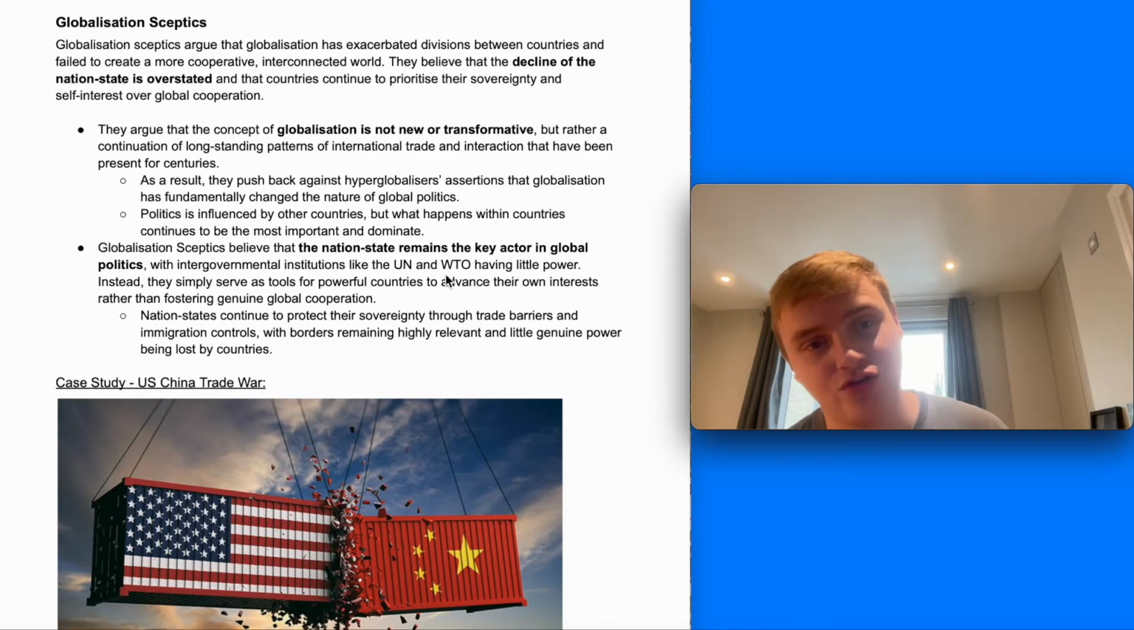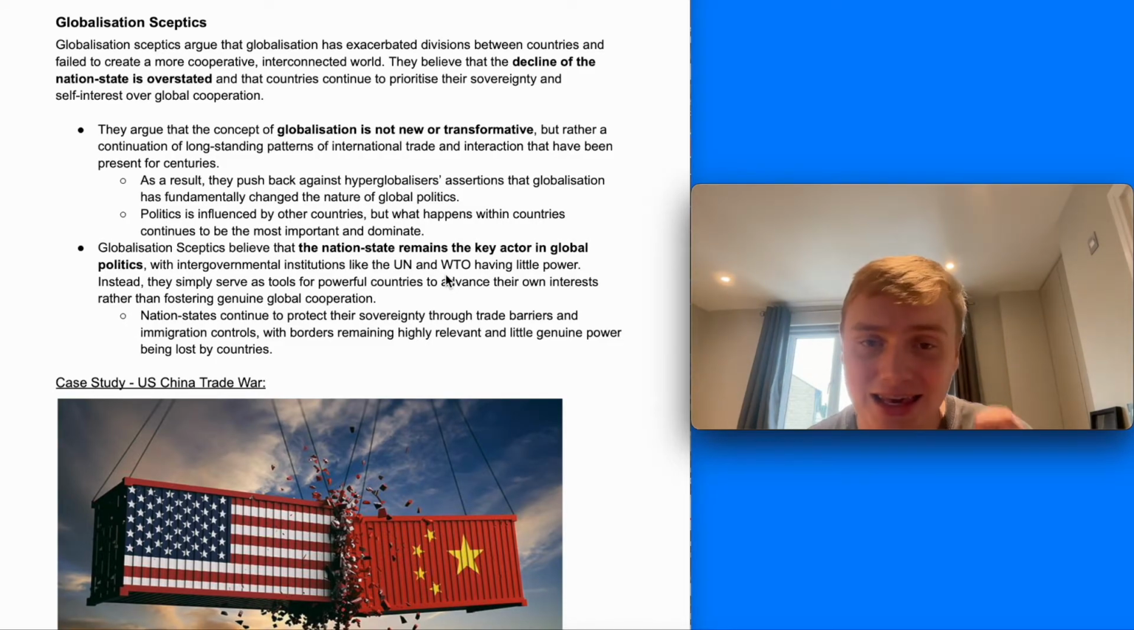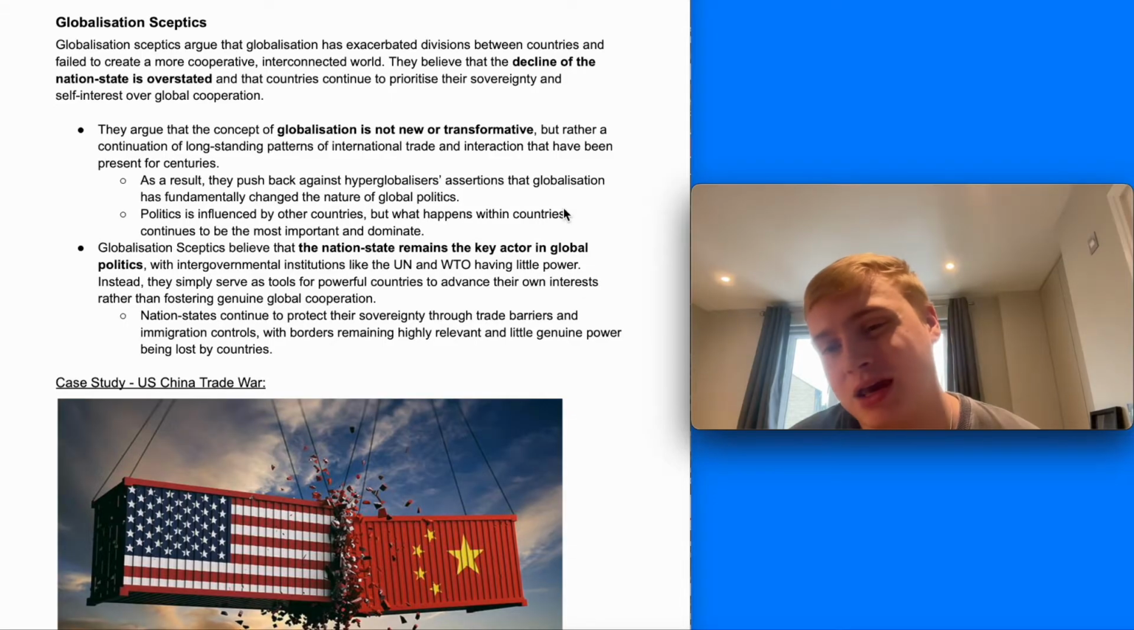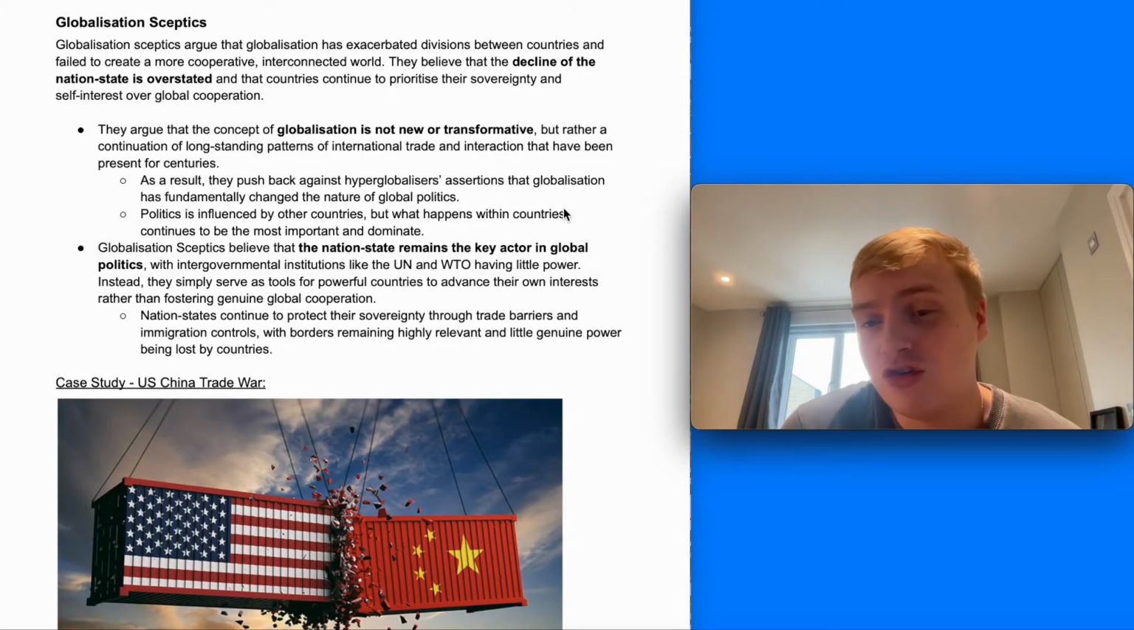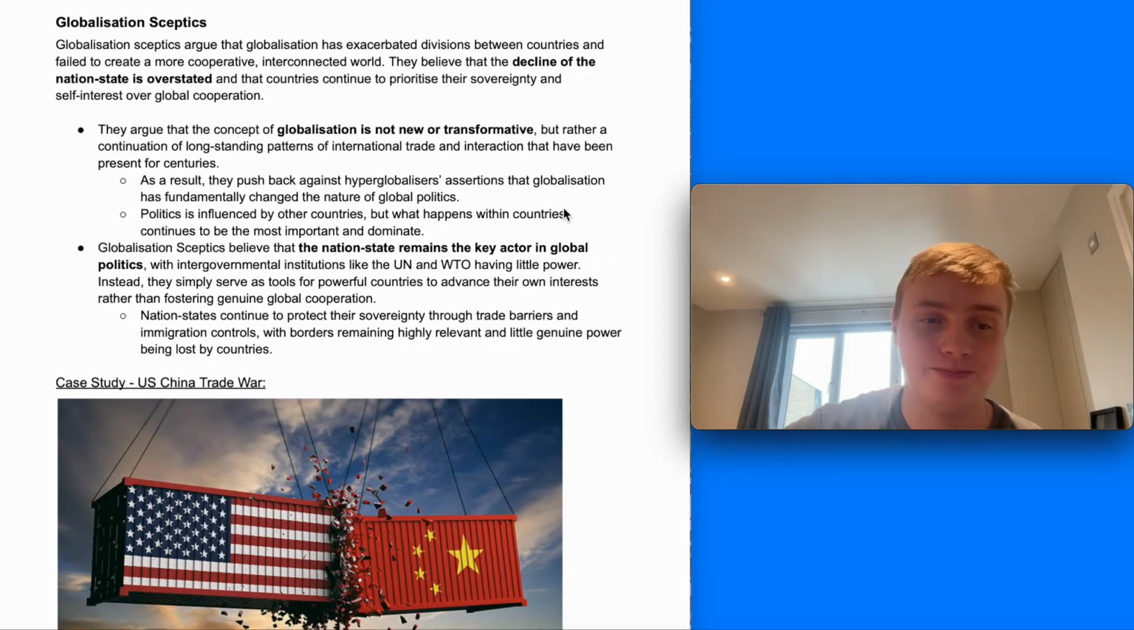Crucially, as I said, they believe that the nation state remains the key actor in global politics, with international institutions like the UN and World Trade Organization actually having little power and simply being used by powerful states as tools to advance their own interests, rather than there being true global cooperation or these institutions having real power.